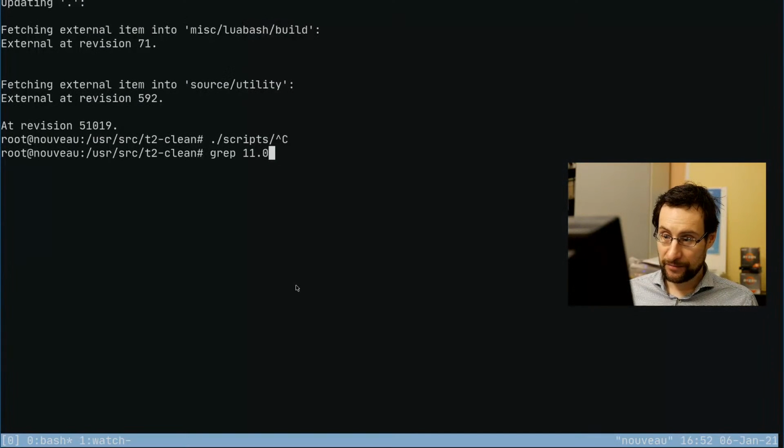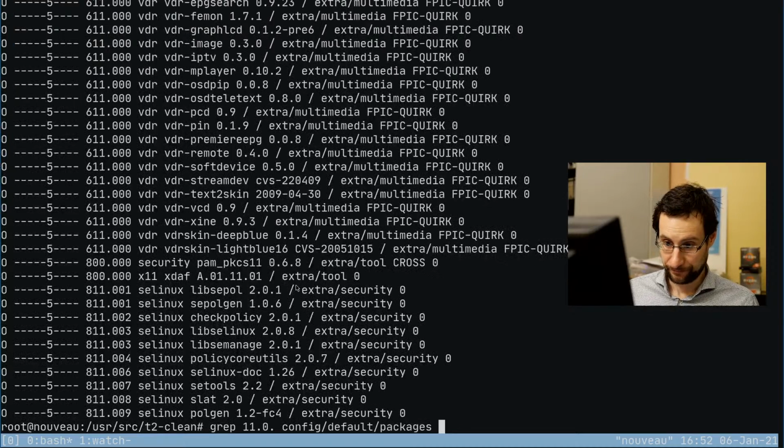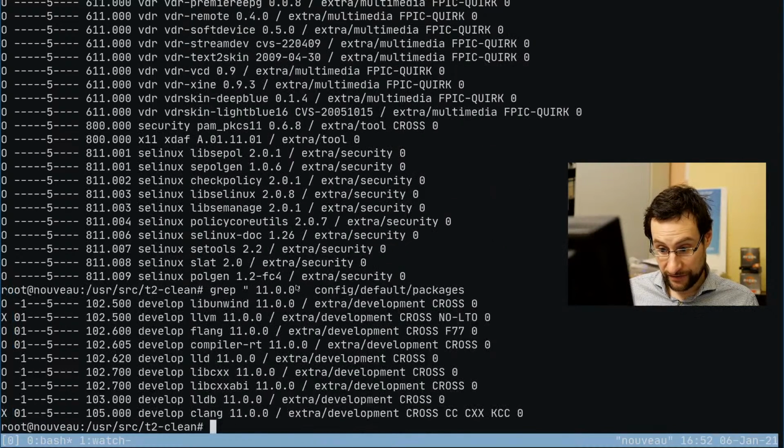So let's grab 11.0 something and quickly iterate over config default packages. Sorry, that is obviously way more than I wanted. So starting with 11, grabbing the little bit of stuff in the middle. Actually, you know what, we can even grab for that, and that is probably all.